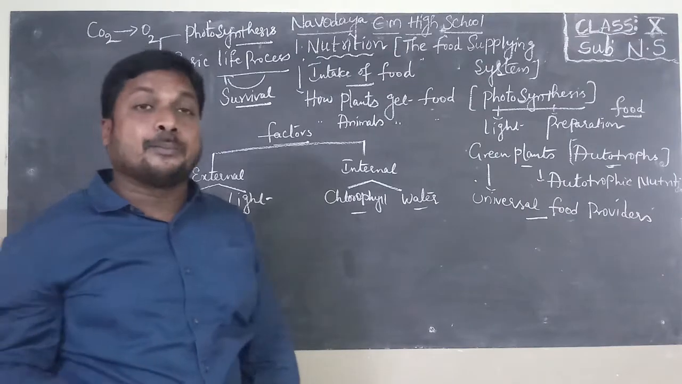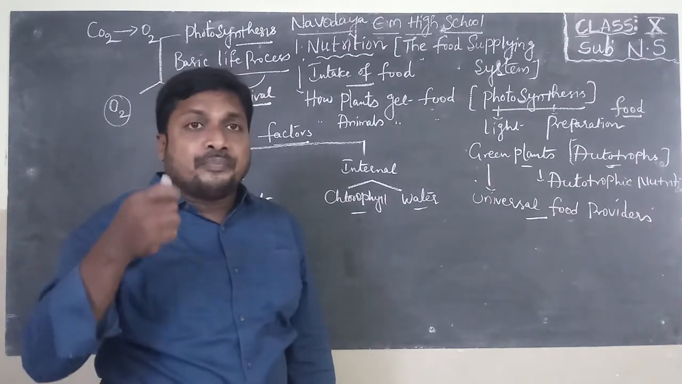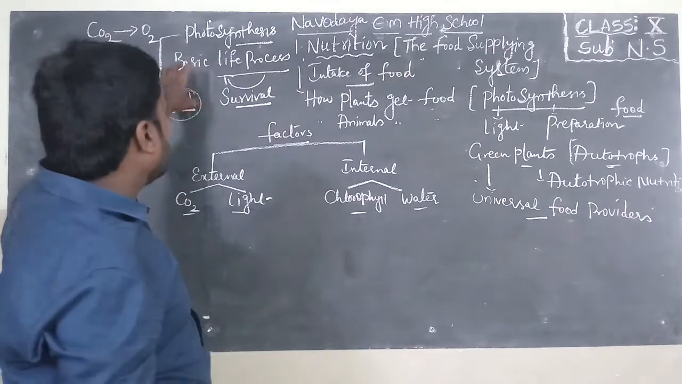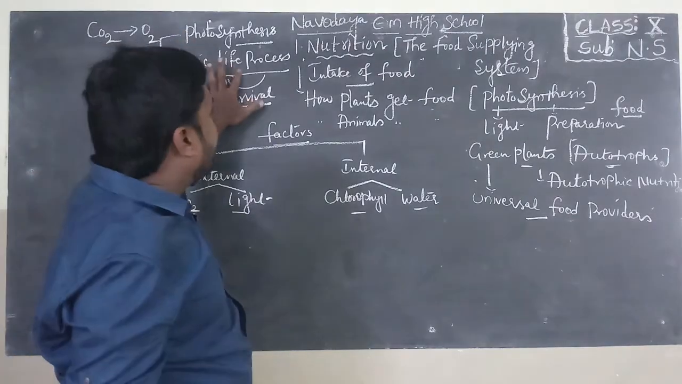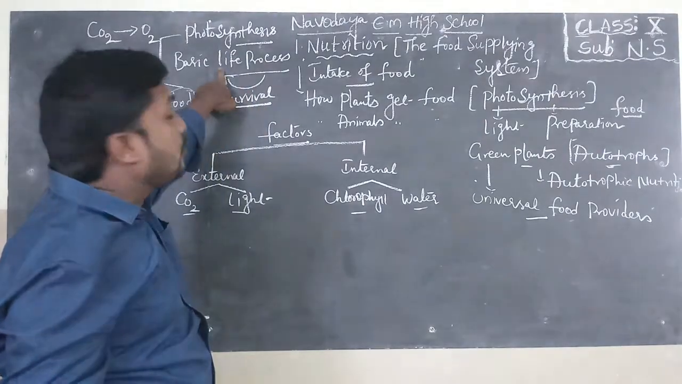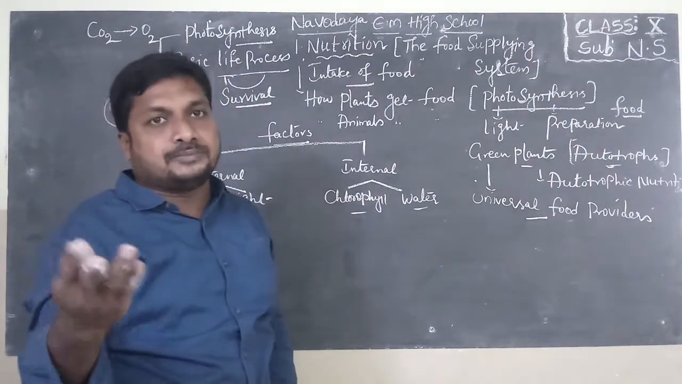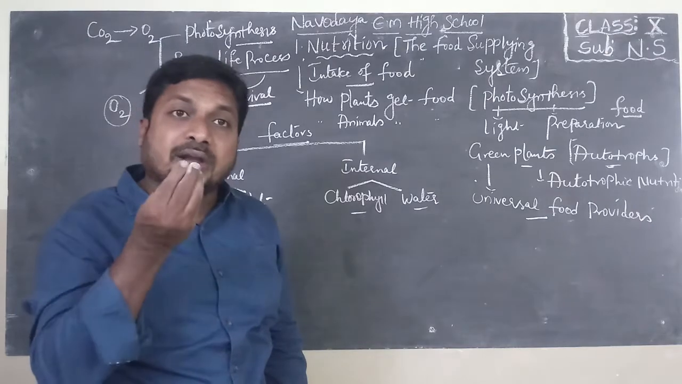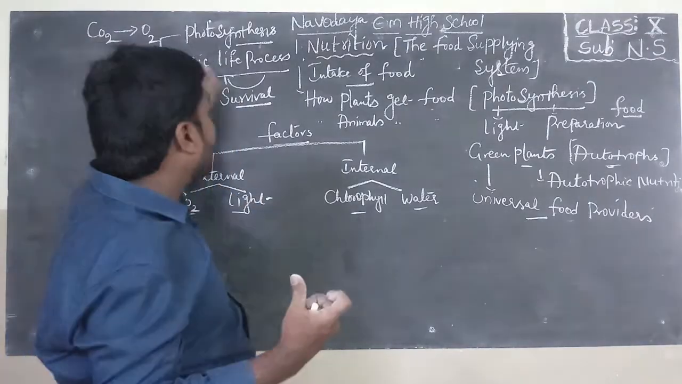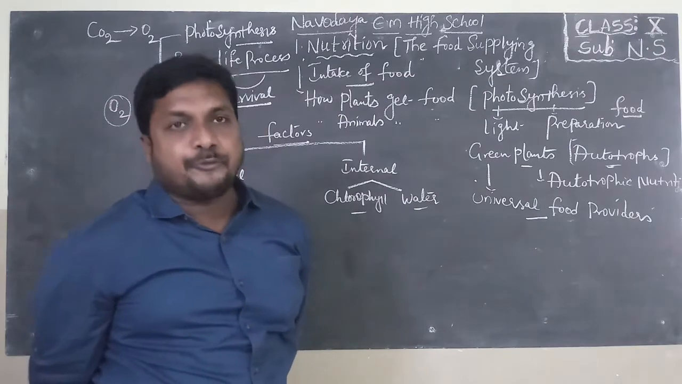This is very important for the exam. They'll ask like this: why is photosynthesis considered a basic life process? What do you mean by life process? The process which is helpful for survival of life. Without this, we can't survive. So without photosynthesis, we can't get oxygen and we can't get food material. That's why photosynthesis is a basic life process.